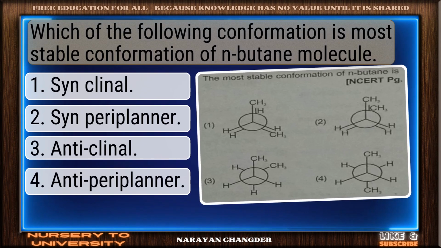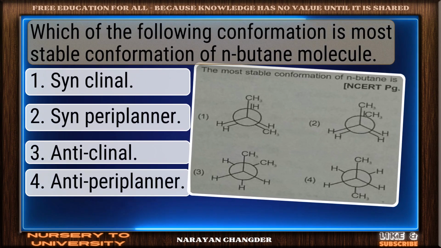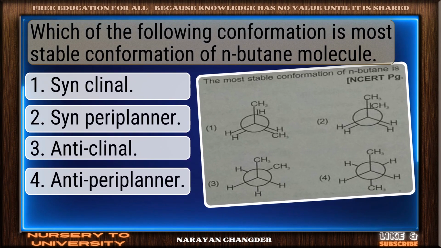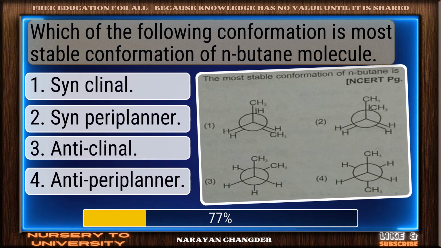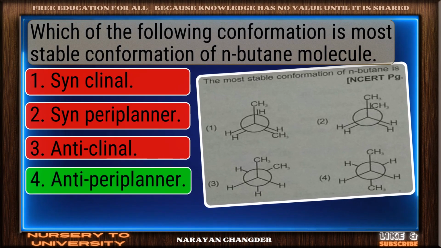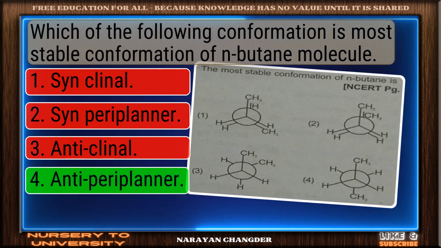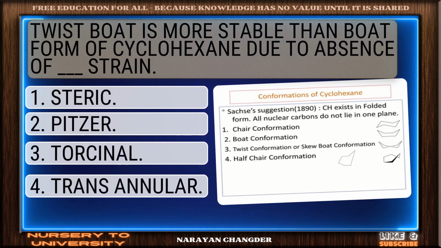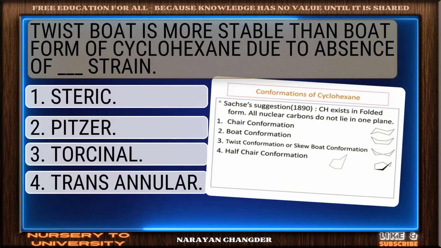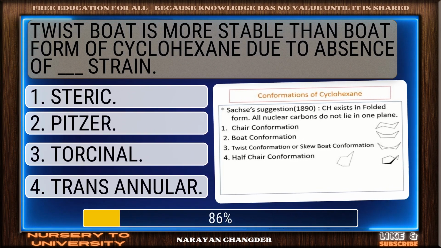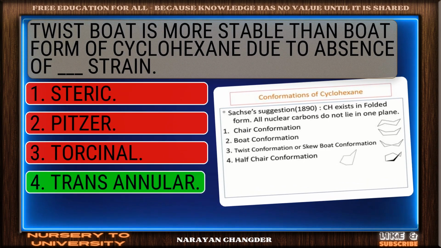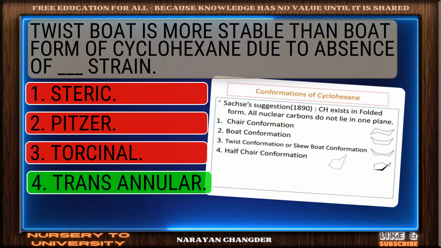Which of the following conformations is the most stable conformation of n-butane molecule? Well picked. Antiperiplanar is the correct answer. Twist boat is more stable than boat form of cyclohexane due to absence of dash strain. You're right. Transannular is the correct answer.